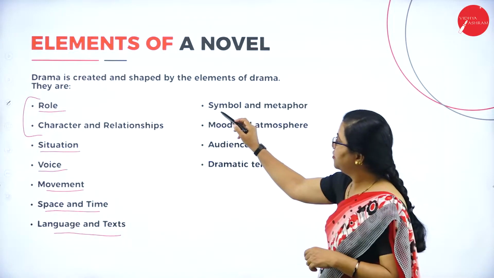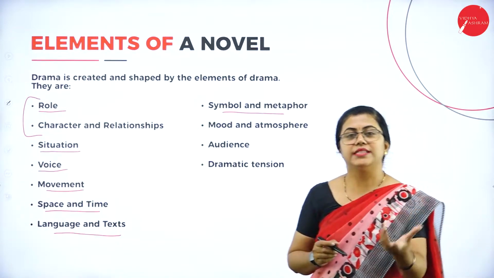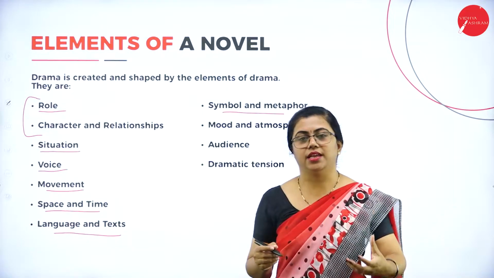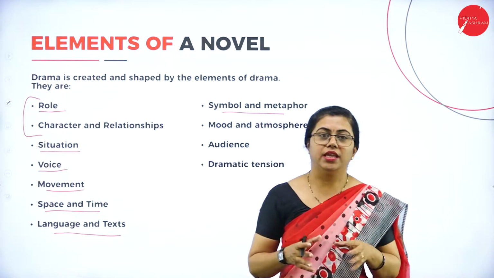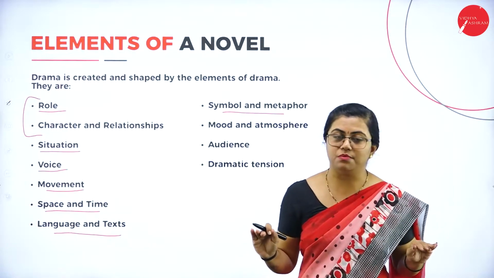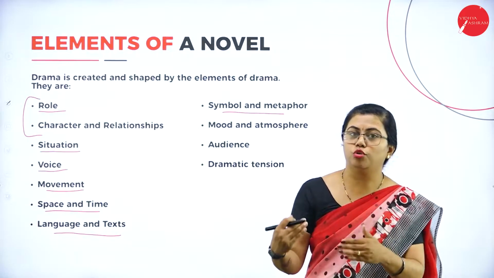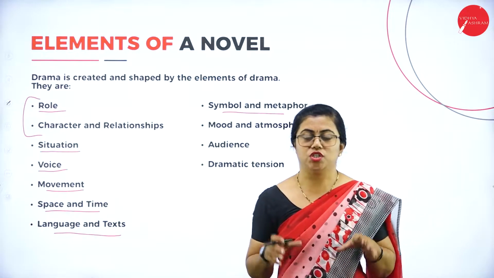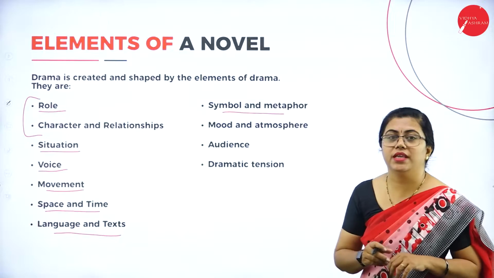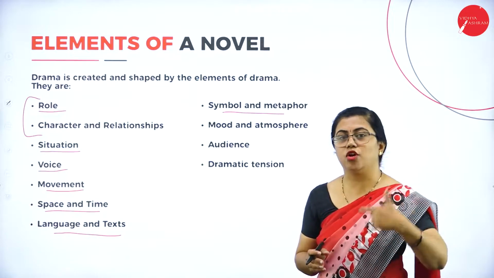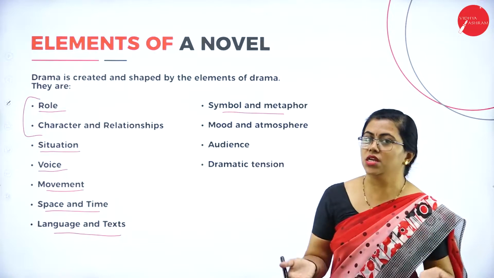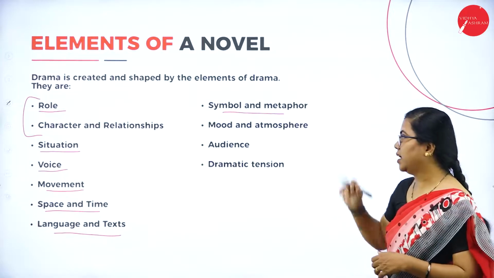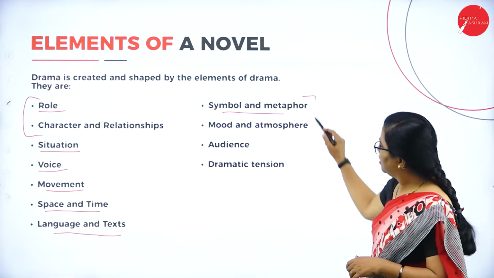Then we have symbol and metaphor. Like you can see in Charles Dickens' novel Bleak House, he talks about the light. The light is very dim. He wants to use that light in order to show that the situation is not a happy situation. Fine, it is actually a very gloomy situation. So like that, there are some symbols that are used by the authors in order to show the setting, or maybe show the mood of the characters or the situation. So that can come under symbol. And metaphor, some comparison that is made, that can come under metaphor. So these both you can relate closely.